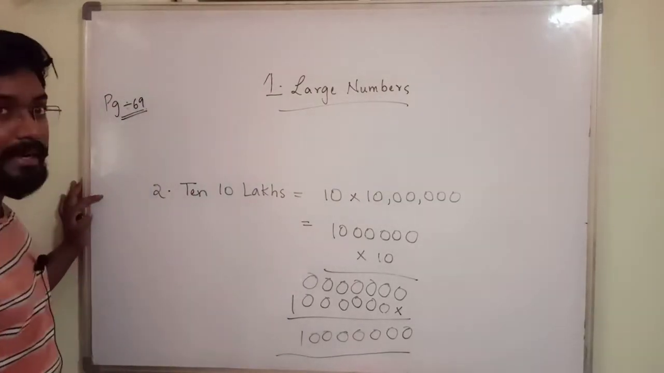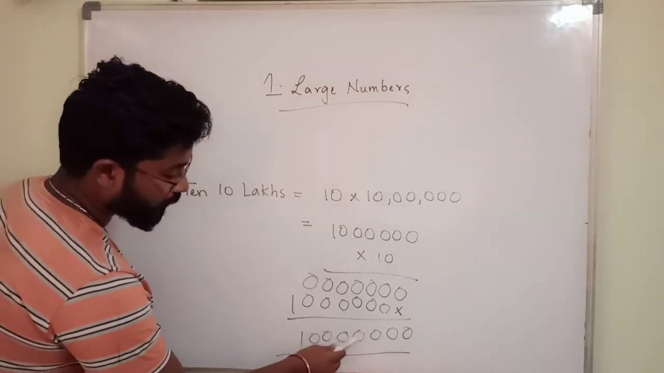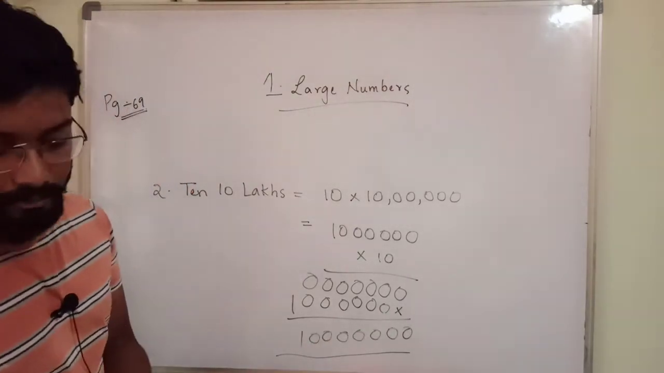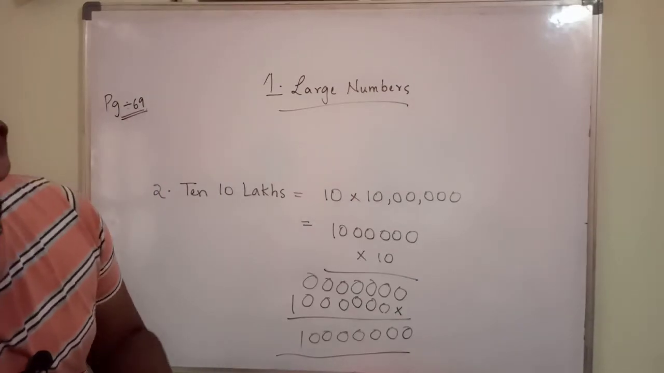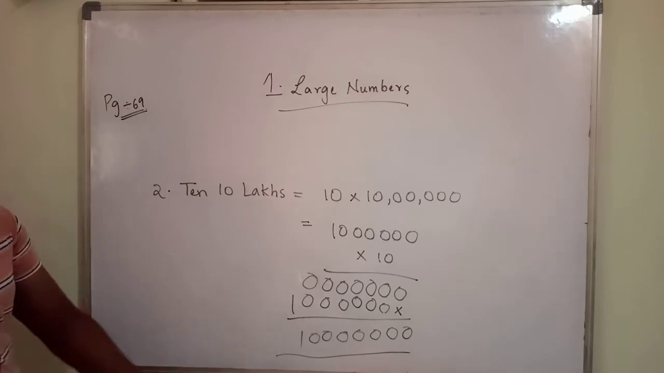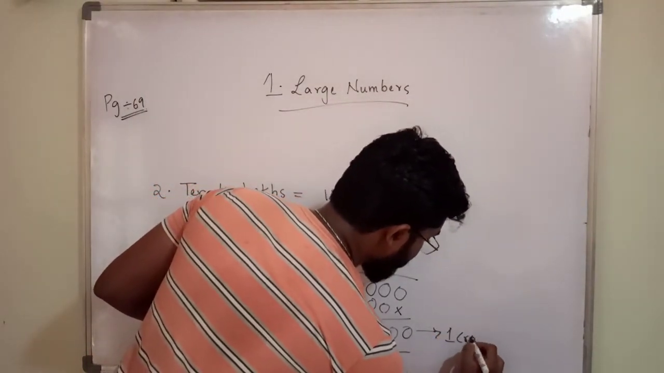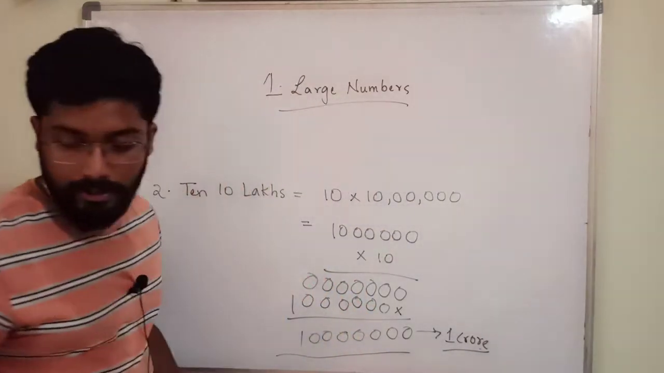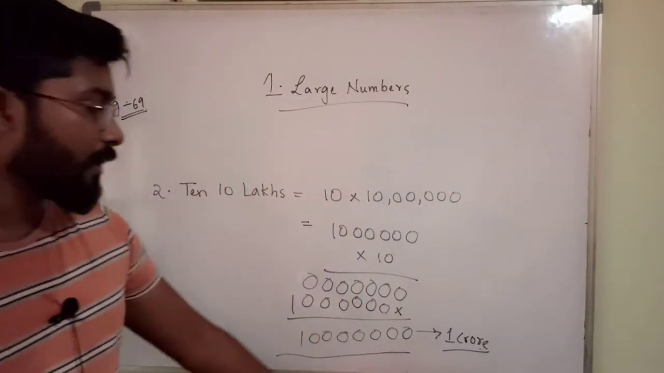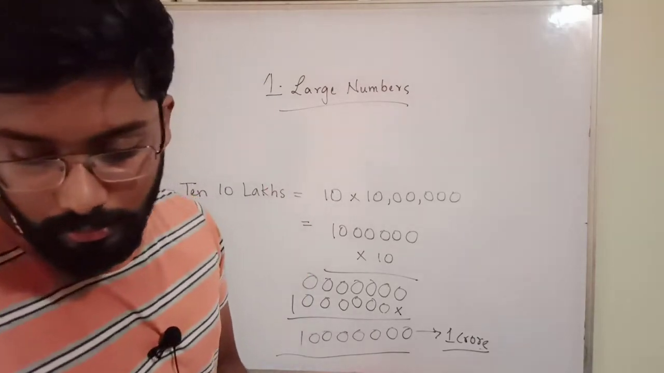This is an 8-digit number, and how many zeros are there here? 1, 2, 3, 4, 5, 6, 7. Okay? This number is called 1 crore. What is this number? 1 crore. So, in the blank you have to write 1 crore. 10 lakhs means 1 crore. Okay?